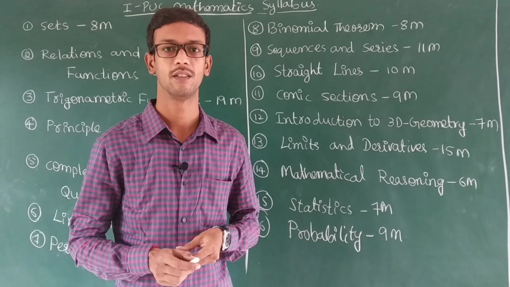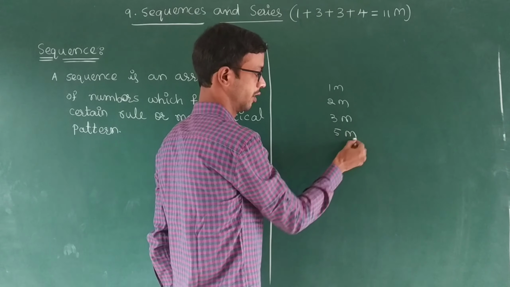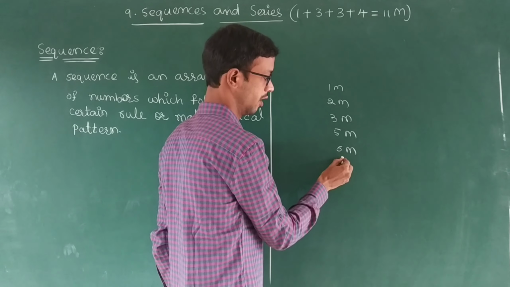In the paper pattern, there are 1-mark questions, 2-mark questions, 3-mark questions, 5-mark questions, 6-mark questions and 4-mark questions.